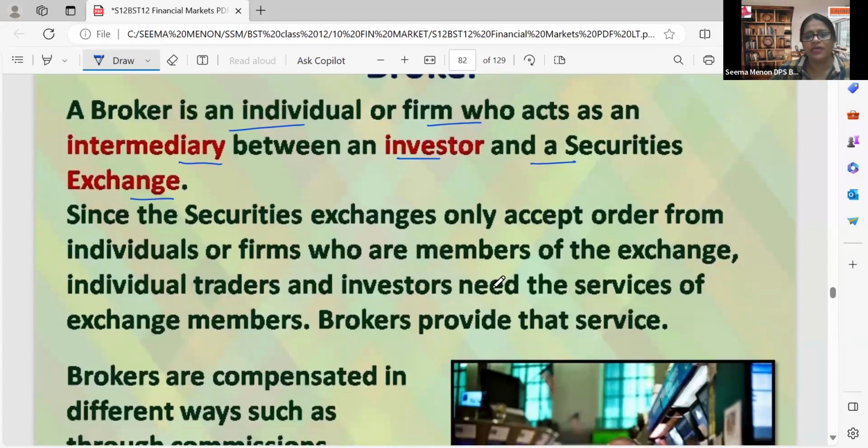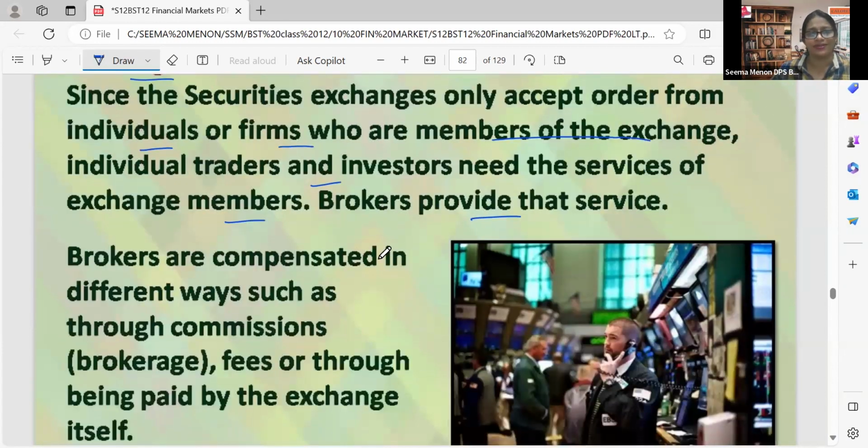The security exchange only accepts orders from individuals or firms who are members of the exchange. So here, who will be the member of the stock exchange? Our broker. Individual traders and investors need the service of exchange members. We always want to get the service of exchange members. Brokers provide that service. All those services we can expect from brokers, because brokers are directly connected to the stock exchange. They are the registered brokers.